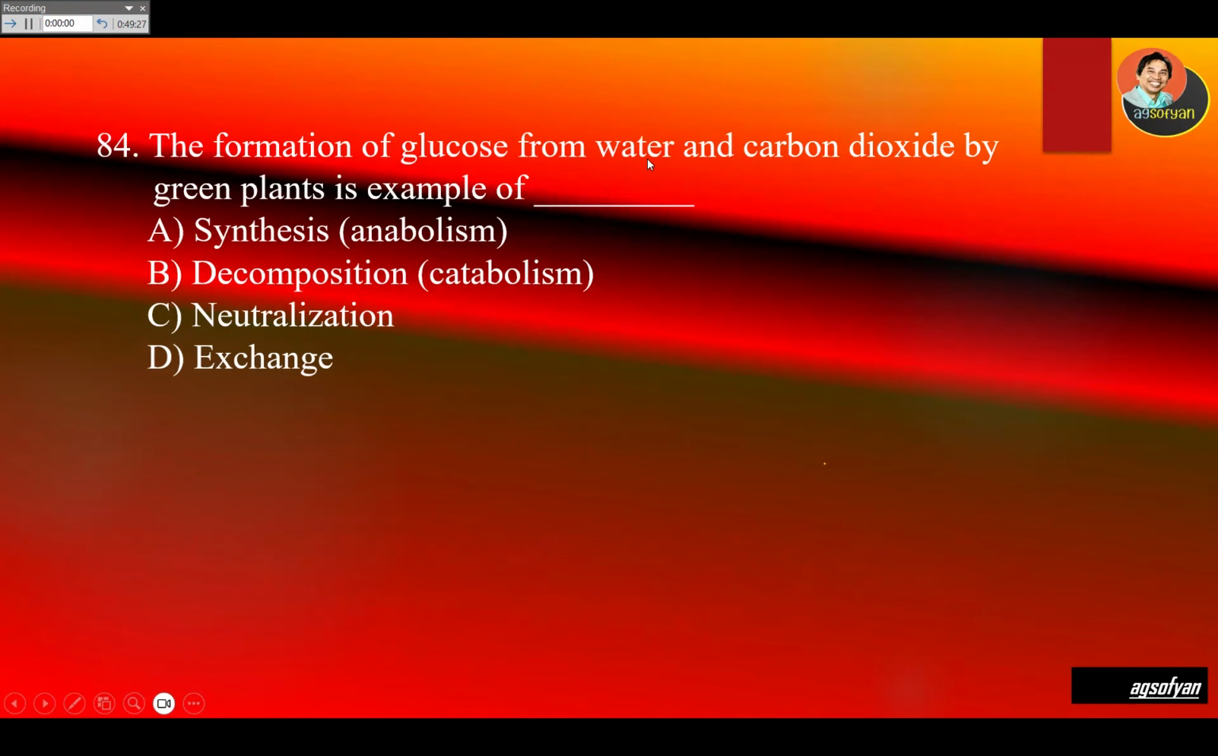The formation of glucose from water and carbon dioxide by green plants is an example of what? Glucose is an organic, complex molecule, from water, which is a simple molecule, and carbon dioxide, also a simple molecule. So this is building, which is anabolism. It is an example of synthesis. Look for that one, A. So A, synthesis or anabolism, building a bigger molecule. Glucose is a bigger molecule compared to water and carbon dioxide.